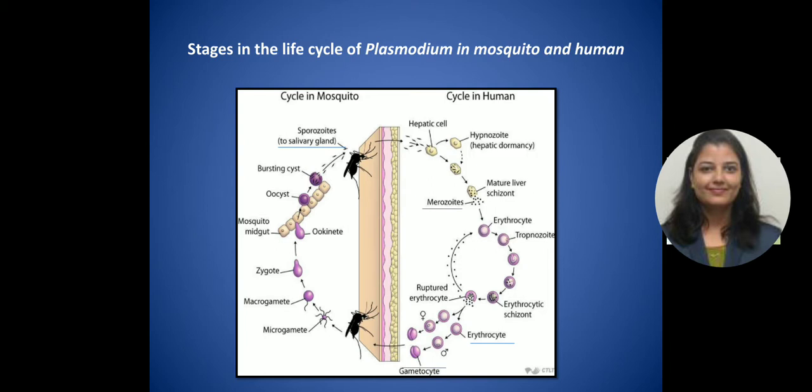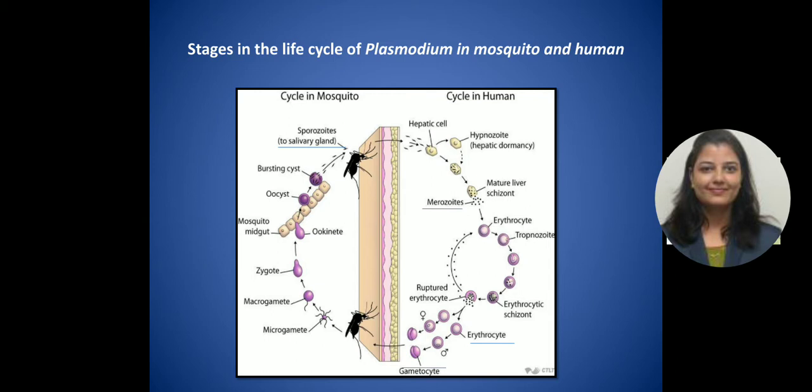First, you can see when the mosquito bites the skin of the human being, they enter the blood, and through the blood they enter the liver. They mature there in the liver and convert into merozoites. These merozoites infect erythrocytes, where schizogony happens, and then they convert into male and female gametocytes. This cycle happens in the human, and once the mosquito bites again,